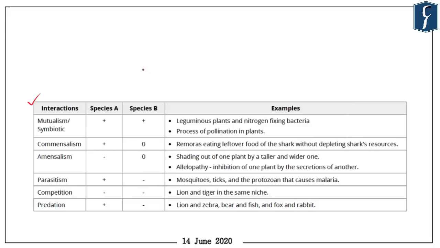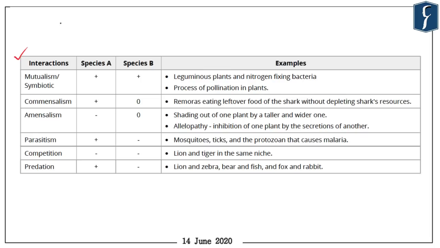And this is a snapshot from our Compass magazine, which has very beautifully summarized all the biotic interactions utilizing the symbols. Biotic interactions, or the interactions which various members of the living community in an ecosystem have among themselves. And they are not just one kind. Mutualism or symbiotic relationship, commensalism, amensalism, parasitism, competition, and predation. Now we shall discuss all of them one by one.